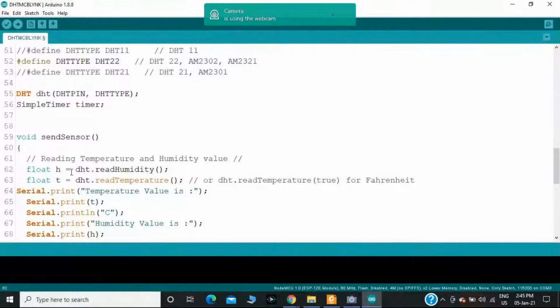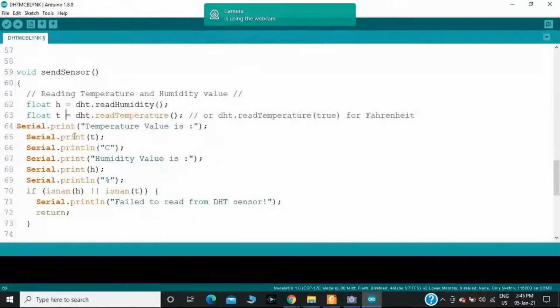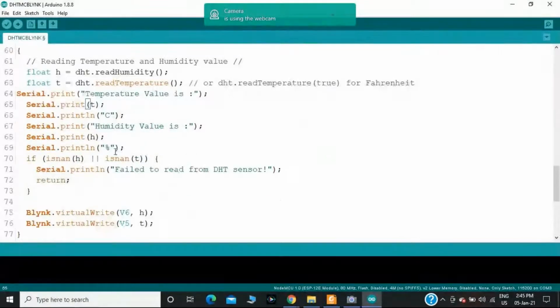I am storing them in variables with the data type float. float h = dht.readHumidity(); another one, float t = dht.readTemperature(); Then afterwards, I am going to print in the serial monitor the temperature value with the variable t, in degrees Celsius. Then I am going to print the humidity value, with the variable h where I saved the humidity value read from the sensor, in terms of a percentage.